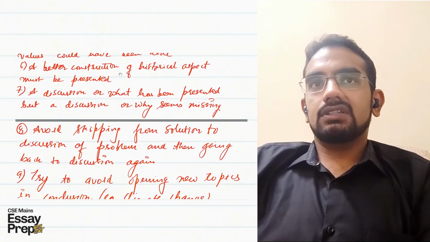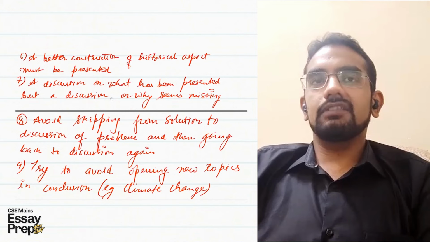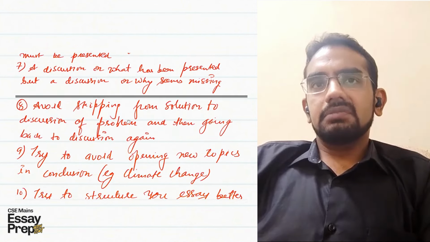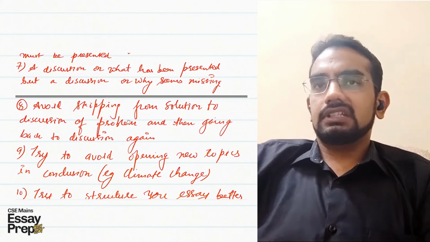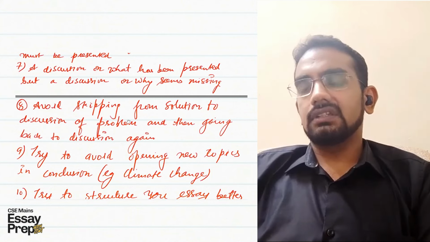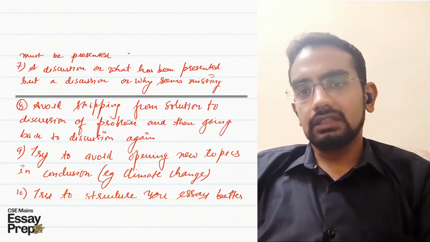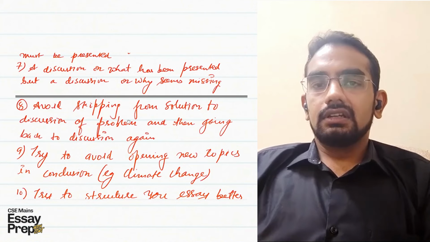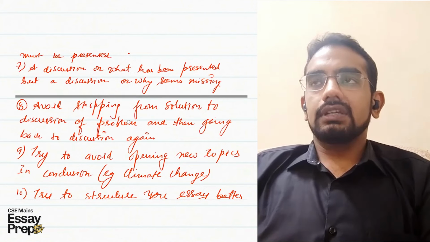Similarly, a much better construction of the historical aspect, which I've already discussed, could have been presented. I've always mentioned that even though some people emphasize them, personally my orientation is that social, political, economic, cultural, international, environmental, historical, geographical, ethical, all these things are fine and good, but they are necessary but not a sufficient condition or sufficient discussion to create a good essay.